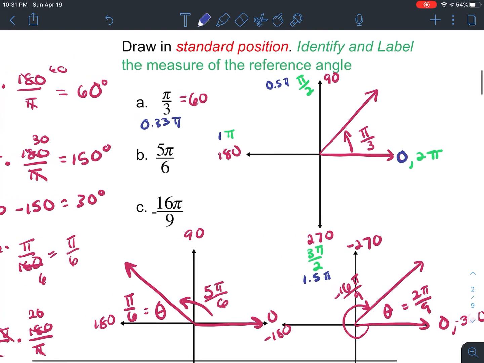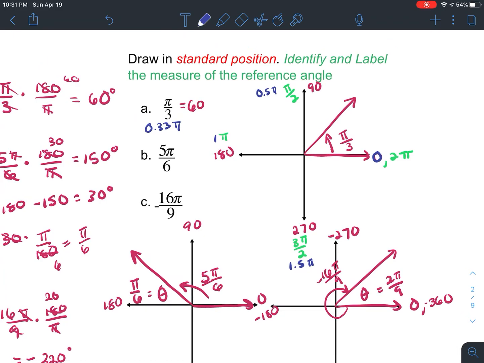We know that 5 pi over 6 is 0.83 pi. Well, 0.83 is going to be somewhere between 0.5 and 1, so it should be in the second quadrant.